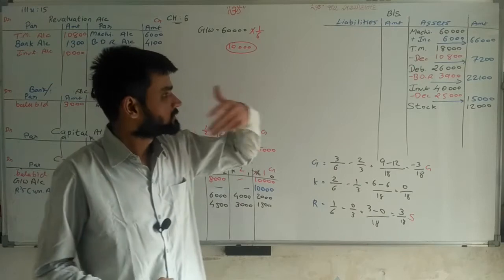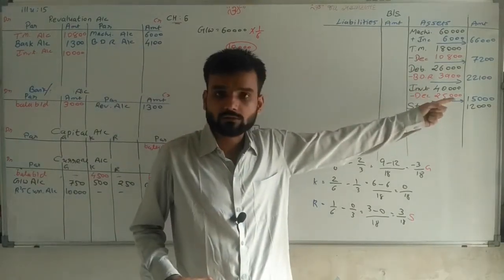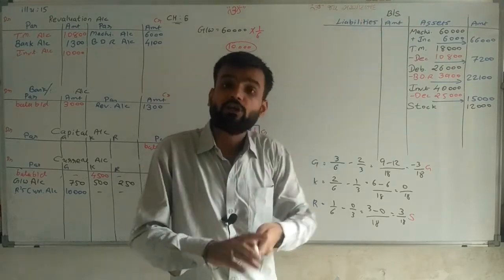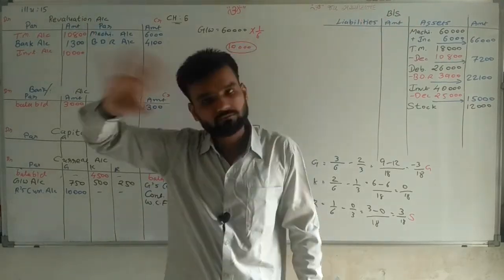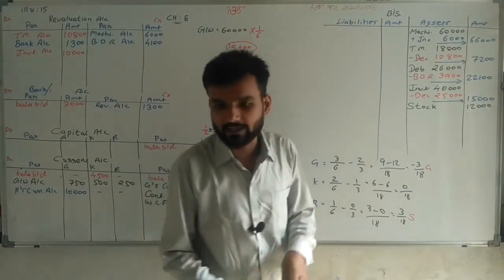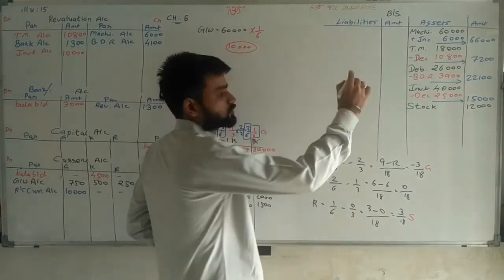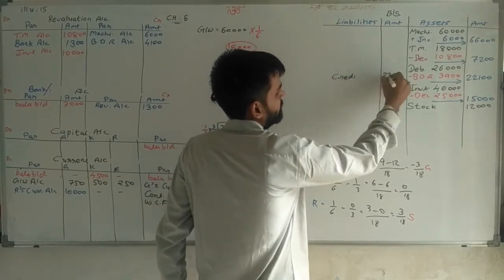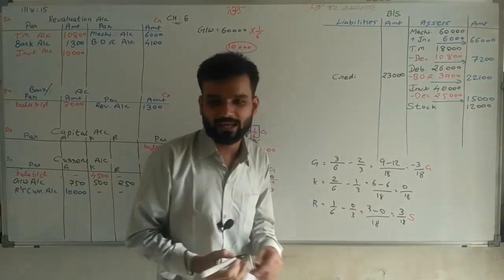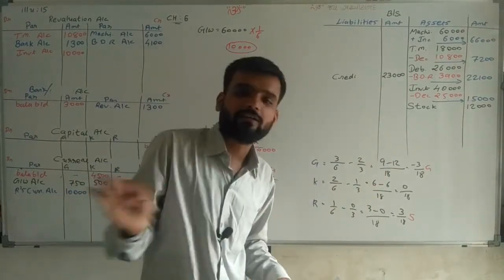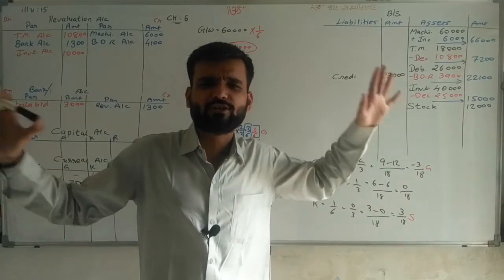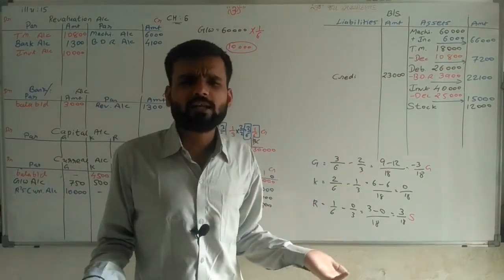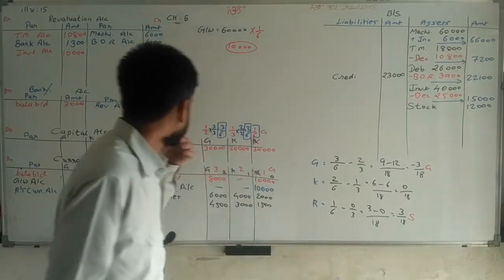Investment fluctuation fund. Sir, 25,000 loss. All investment fluctuation fund 15,000 already used, even 10,000 extra loss written here. Complete. Now creditors. Sir, creditors as it is 23,000. So we have to write here creditors 23,000 rupees. Bad debt reserve. Done. Now sir, all these situations are clear. No problem at all. Just closing our accounts and getting the answer.